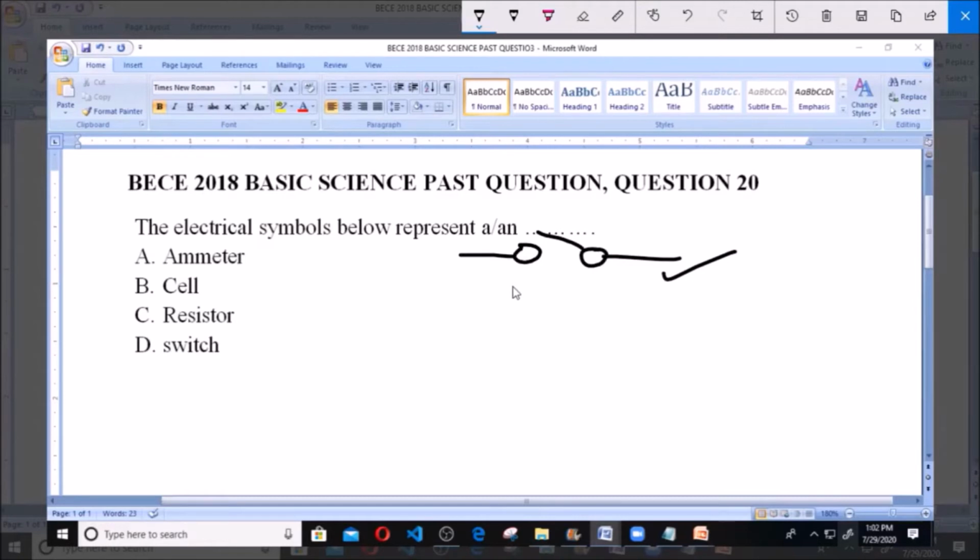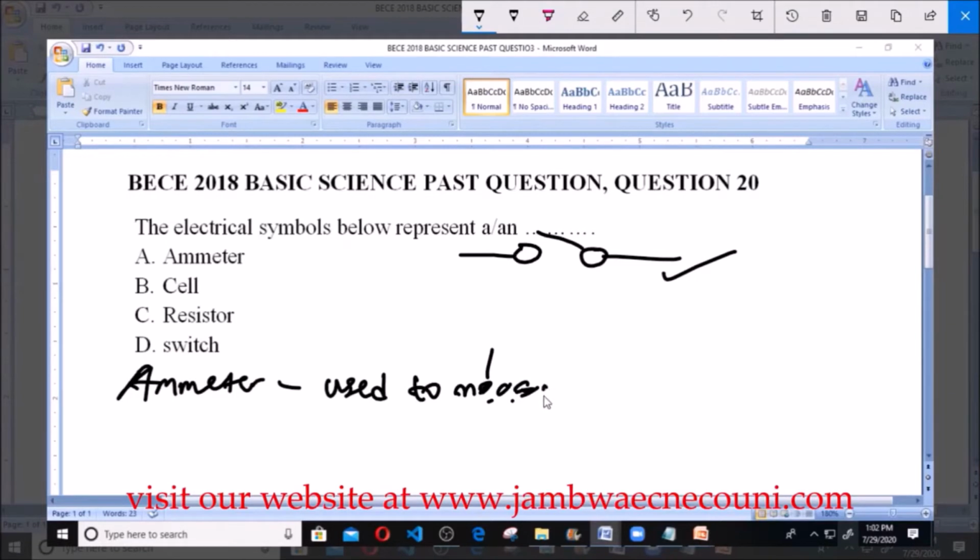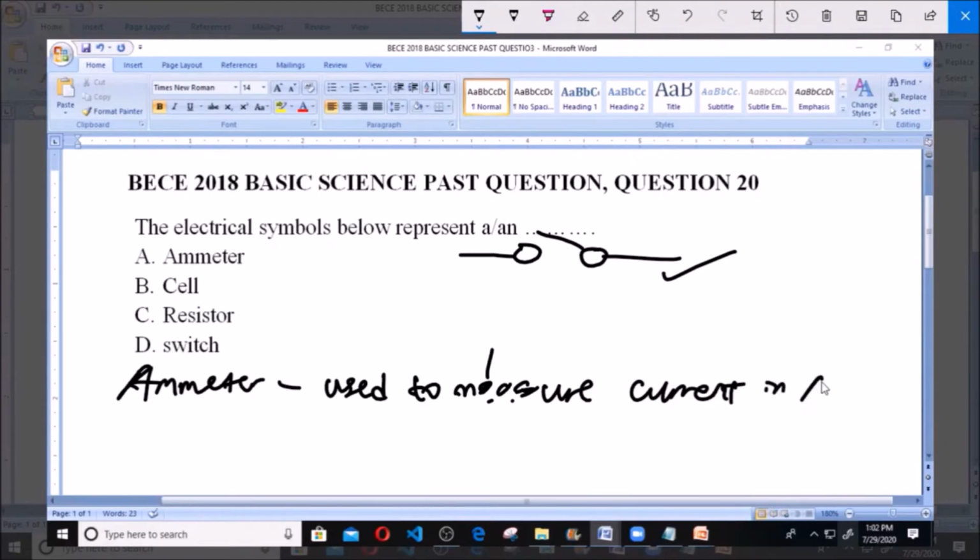Now A says ammeter, and like we know, ammeter is an instrument used to measure current, in amperes. So ammeter is an instrument used to measure current in amperes, and this current is represented as this. So this is a symbol of current in electricity.